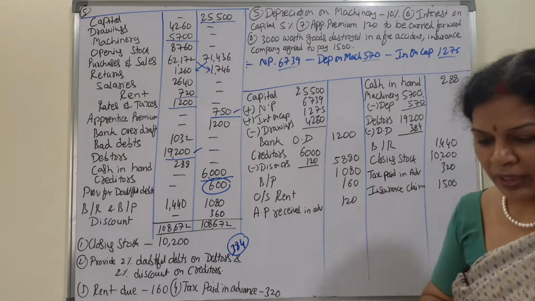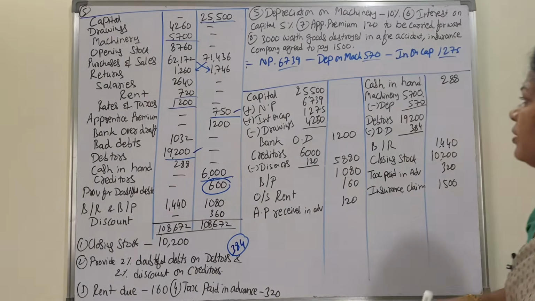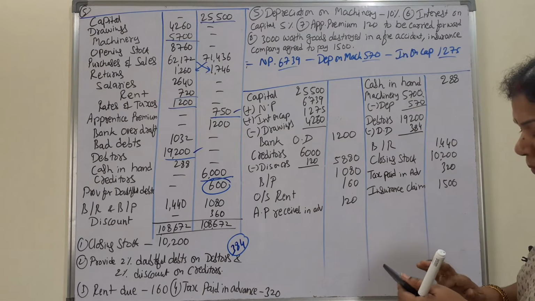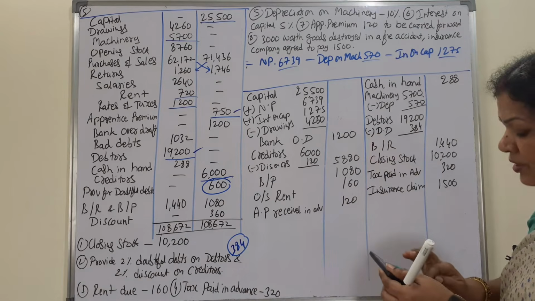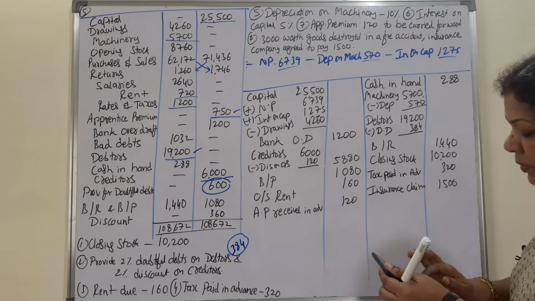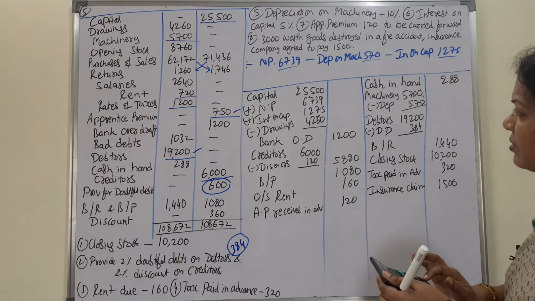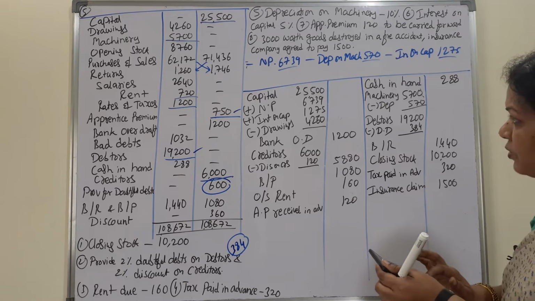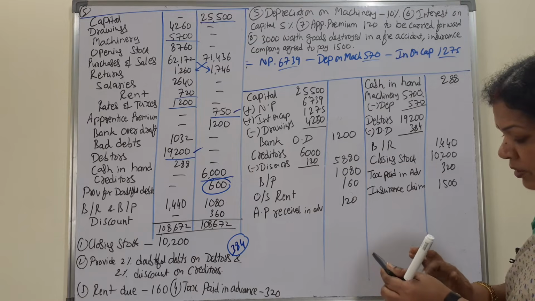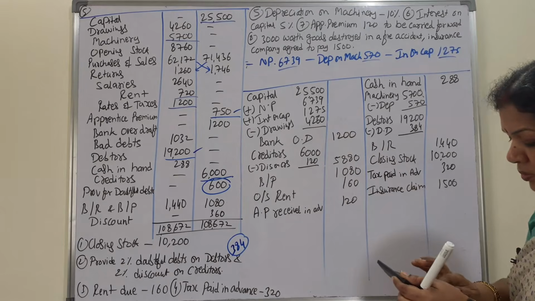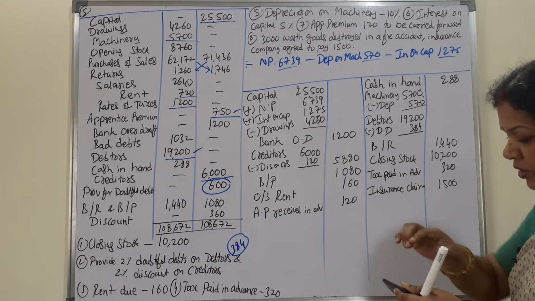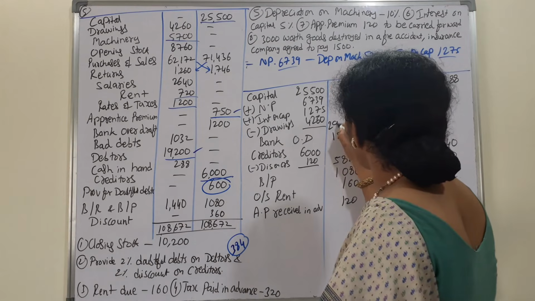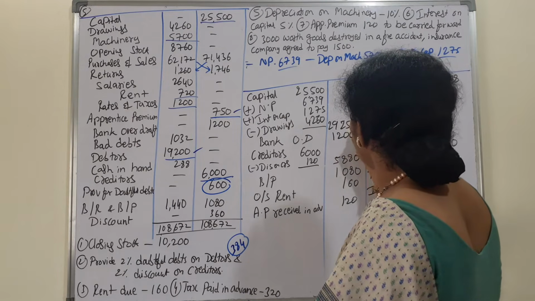Now we'll go for the calculations. First, on the liability side, capital is 25,500 plus 6,739 plus 1,275 minus 4,260. It's 29,254.